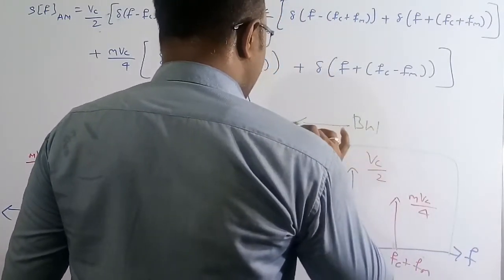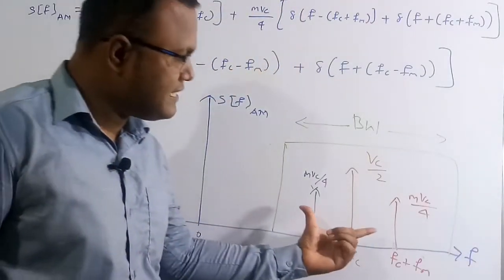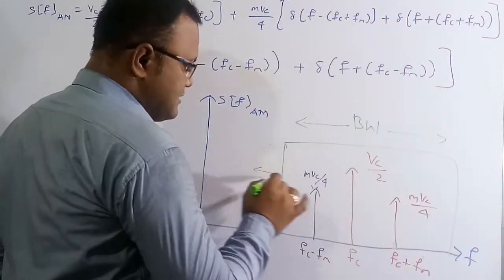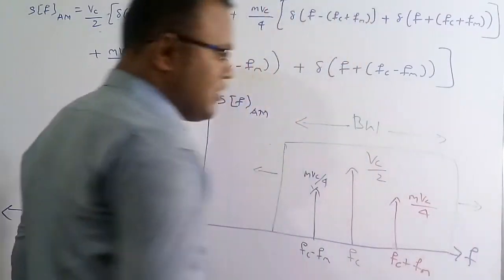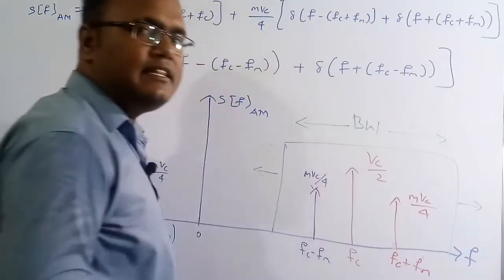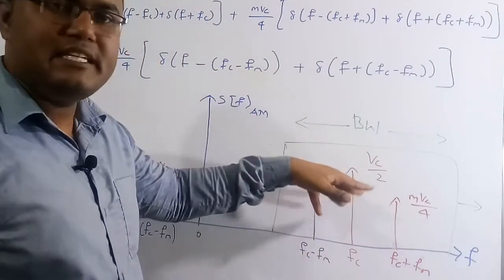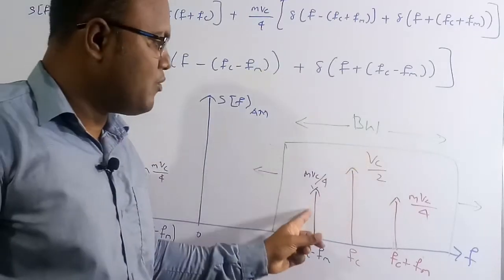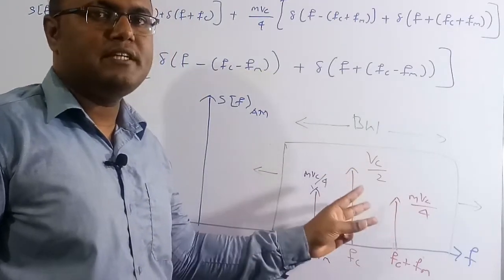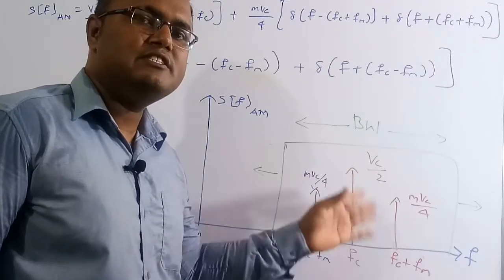When the bandwidth increases at the receiver end, suppose this length increases, what is going to happen? Still the number of signals in this bandwidth is the same. As the bandwidth increases, the number of impulses in this bandwidth is just 3: 1, 2, 3. Even if the bandwidth increases, the number of impulses in this bandwidth is still 3.